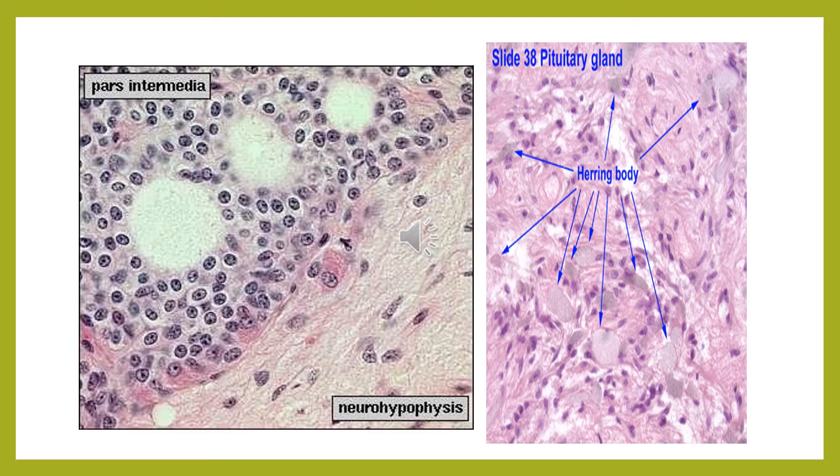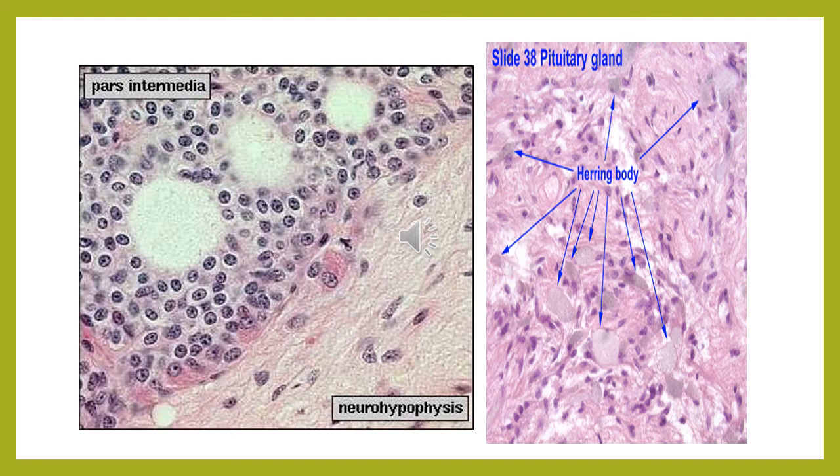Now see the cells, they are bluish staining, which means it is a thin zone composed mainly of cords of basophilic polygonal cells, and some of them have colloid material in between them also. And coming below where it is labeled neurohypophysis, you can see unmyelinated axons.